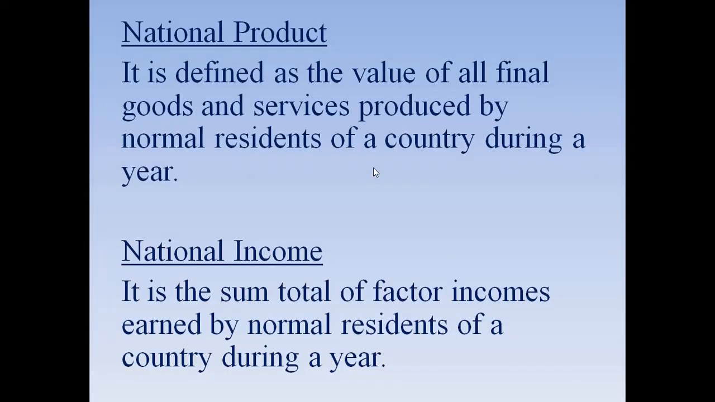because we already saw in the previous video where we talked about national income. It is the income that is generated by the normal residents, because we have to talk about the normal residents here, isn't it? So national product, what is national product now? It is defined as the value of all final goods and services produced by normal residents of a country during a year.